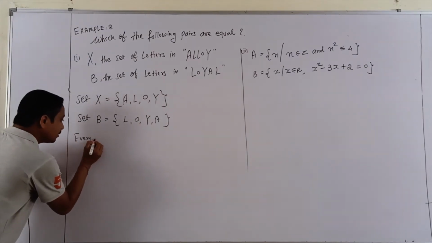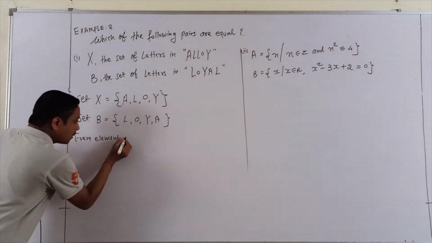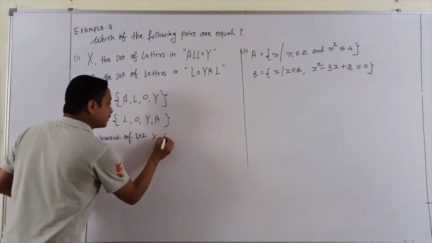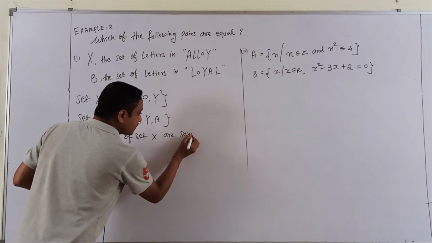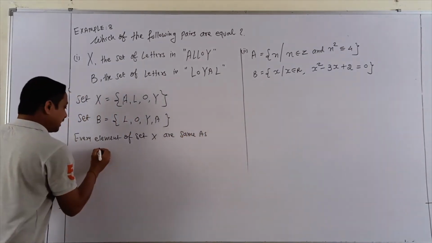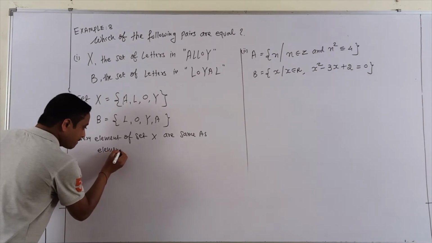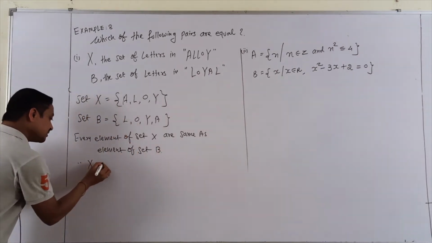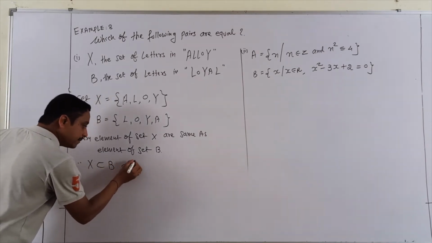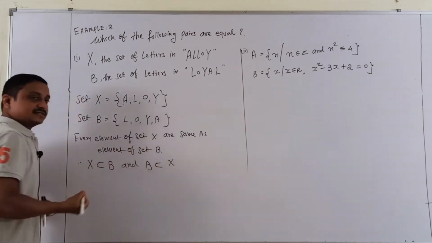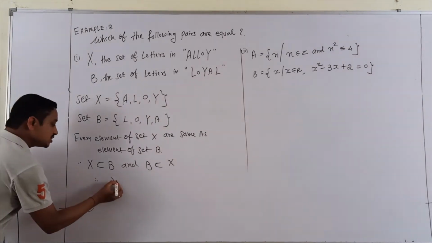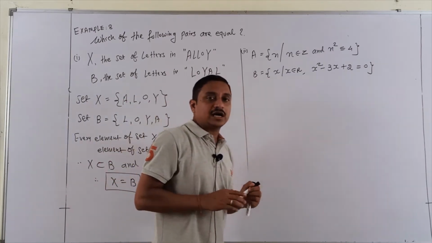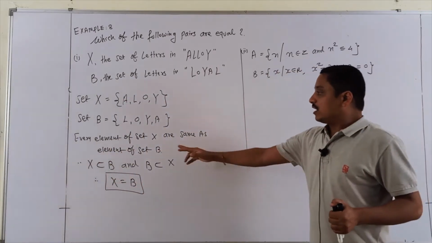Yes, here every element of set X is the same as an element of set B. That's why I tell you X is a subset of B and B is a subset of X. So students, you can take X equal to B, meaning both are equal sets.